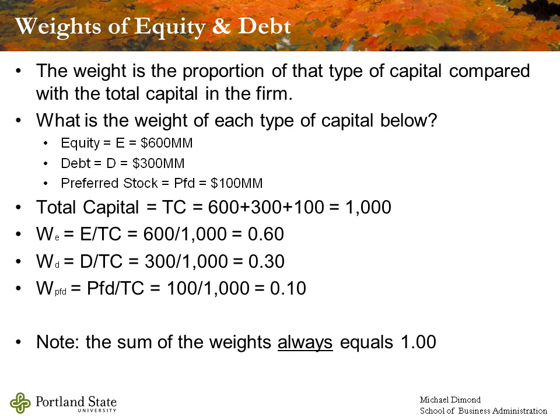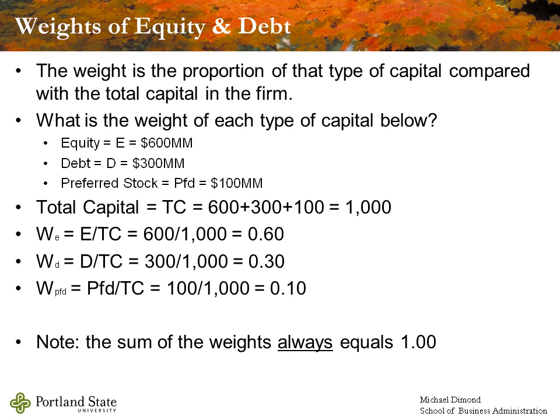All of those extra zeros, if you're entering them into your calculator, is just one opportunity for a mistake. So I tend to shorten things down, and I just need to make sure I've got them all in some sort of a common denominator. If I'm using millions, I'm going to use millions on all of them. If I'm using thousands, I'm going to use thousands on all of them. In this case, my result, 600 plus 300 plus 100, is 1,000 millions, or $1 billion.